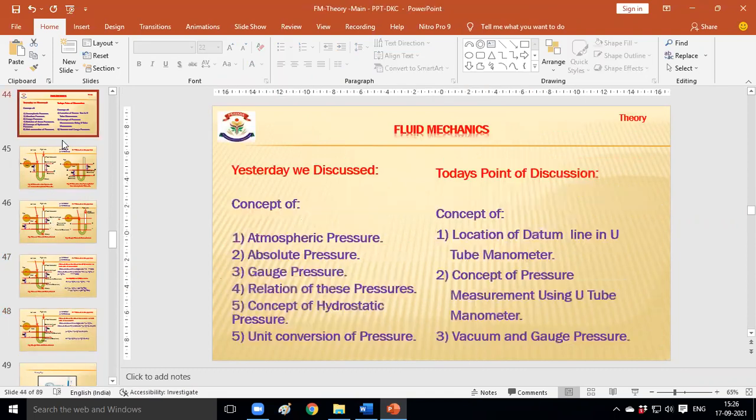Yes, sir. So which points did we discuss today? The location of the datum line in fluid dynamics. Then the concept of pressure measurement using the U-tube manometer, and how we can differentiate vacuum pressure and gauge pressure, showing graphically the vacuum pressure measurement and gauge pressure measurement in the case of the U-tube manometer. So with this, we conclude this session. Any doubt? Please tell me. Otherwise, we can conclude this session.